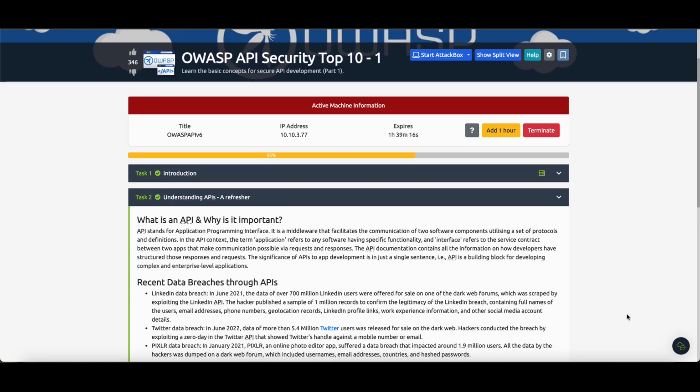Hello everyone, welcome again. Today we are going to solve a security engineer room, which is OWASP API Security Top 10 part 1.